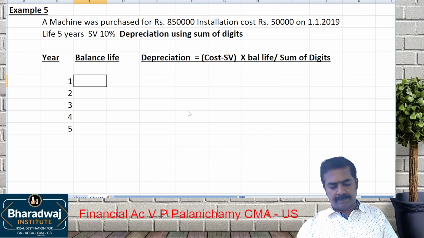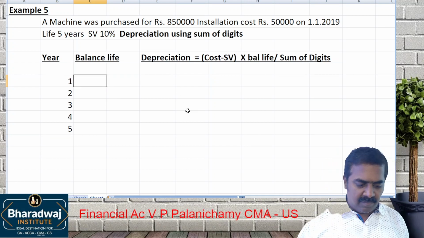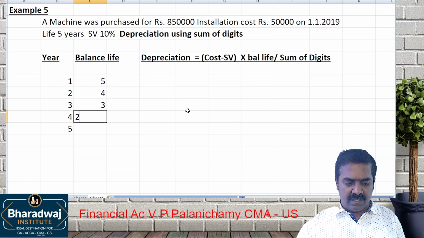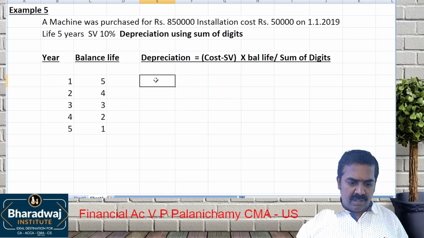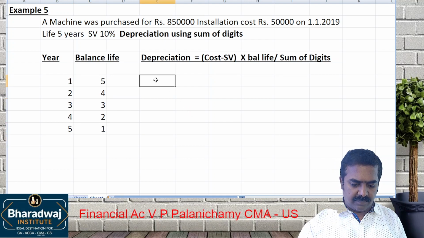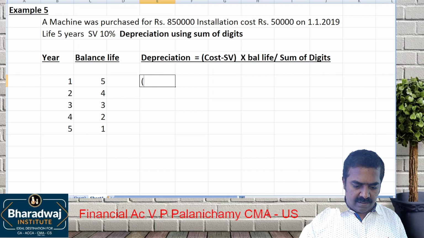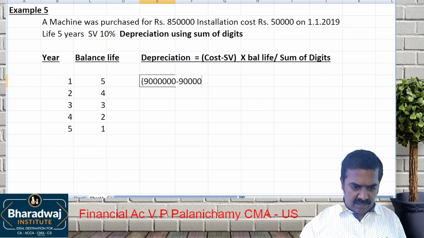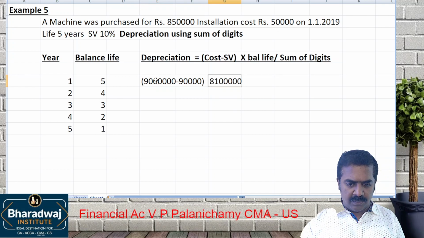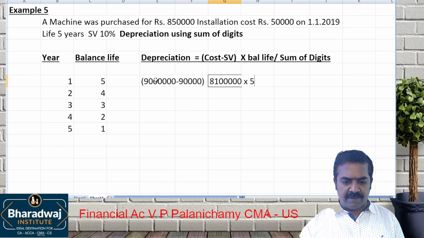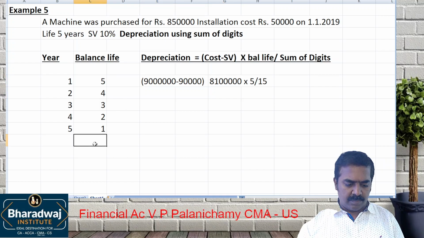Work out that. What is the balance life? 5 years, 4 years, 3 years, 2 years, 1 year. Cost of the asset is 9 lakhs minus 10%. So it will be 9 lakhs minus 90,000. That will be 8 lakh 10,000 into balance life 5, divided by what is the sum of digits? 15.